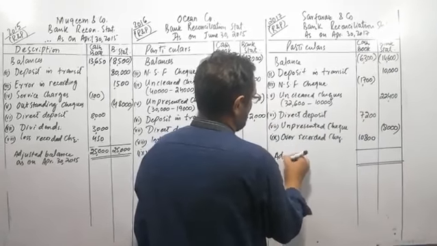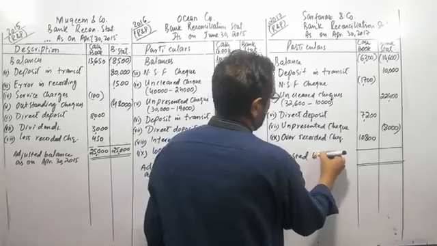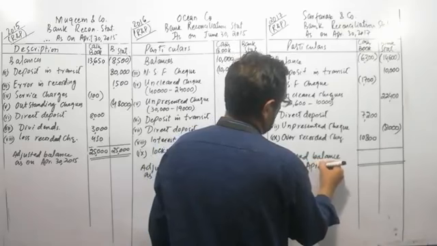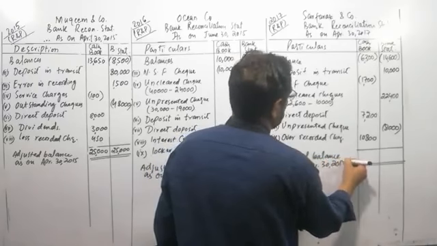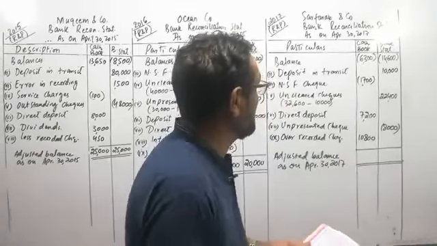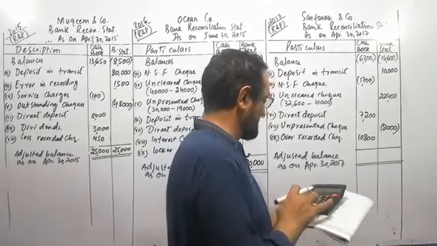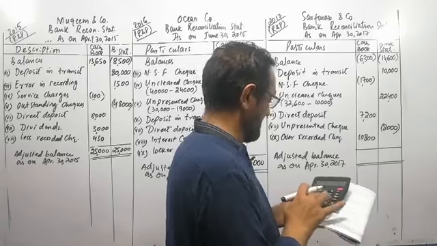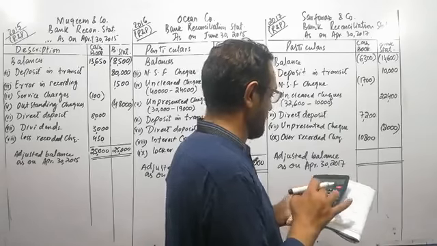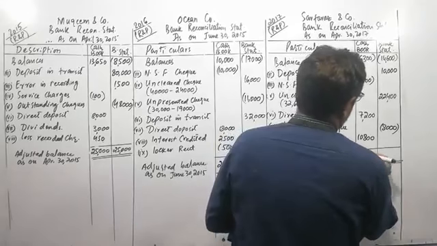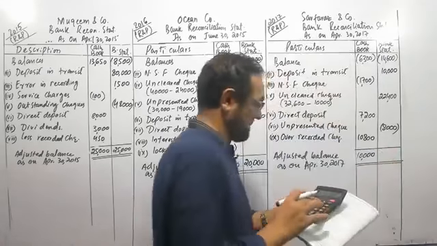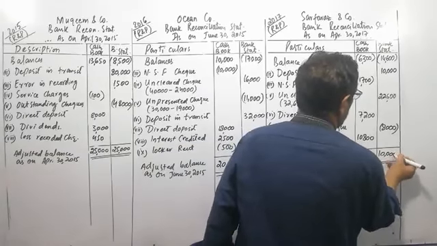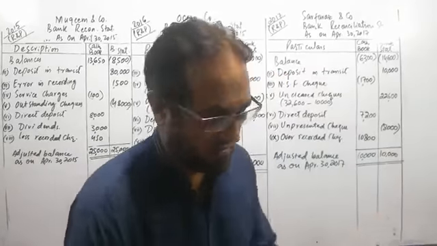This will be called adjusted balance as on April 30, 2017. Let us make comparison on that. Starting from the cash book, the positive amount 7,200 and 10,800 minus 1,700 and minus 6,300. It comes to a positive amount of 10,000. Here it comes to 10,000. So dear students, the final amount of both the books is tallied.